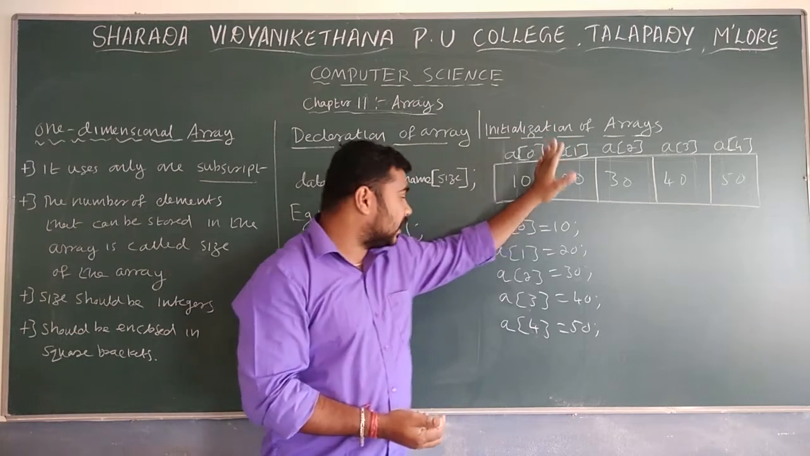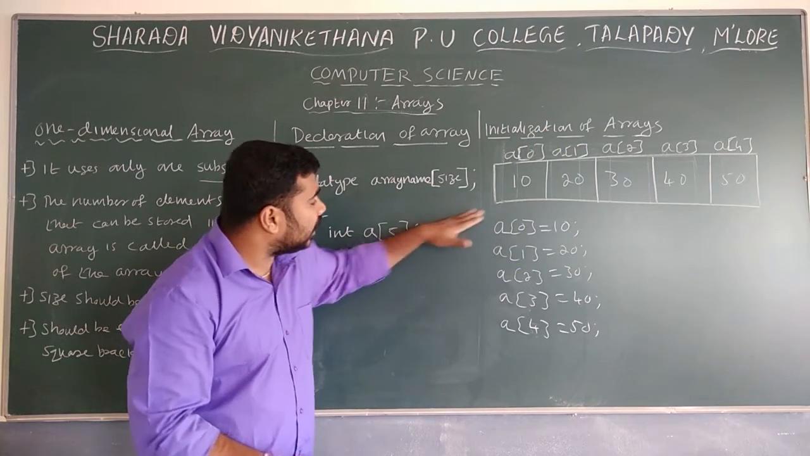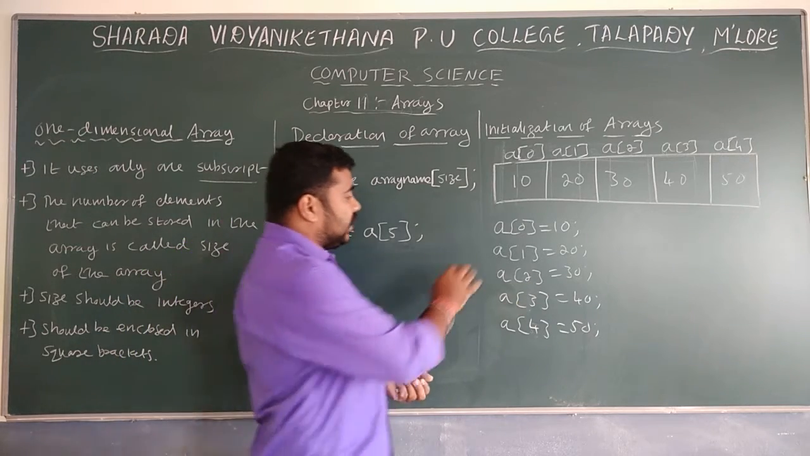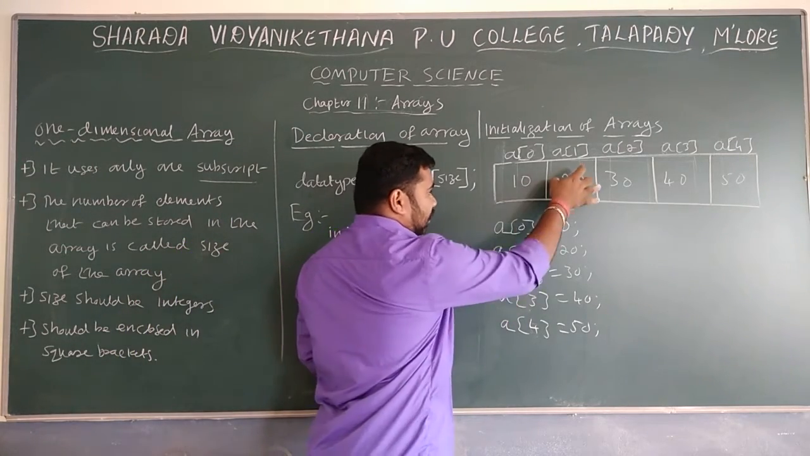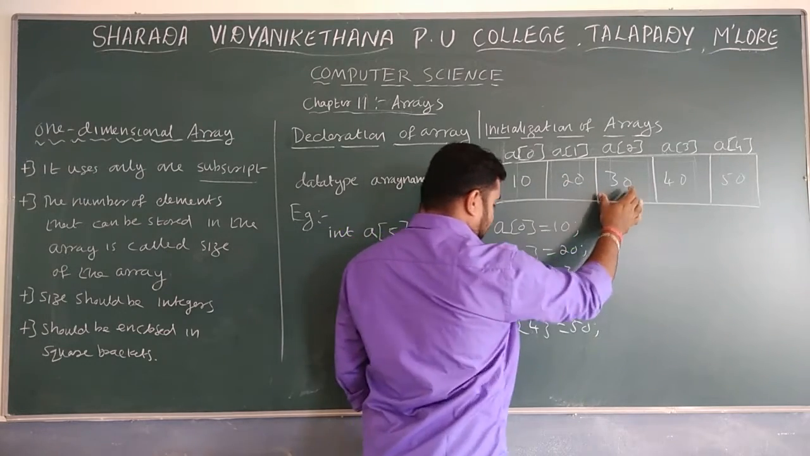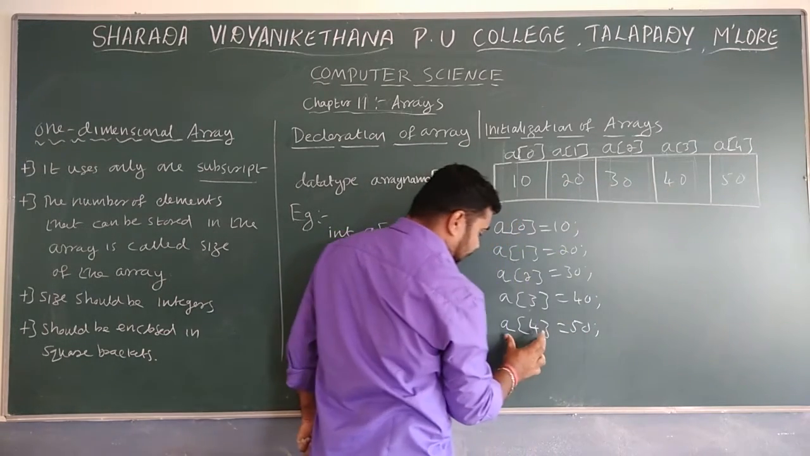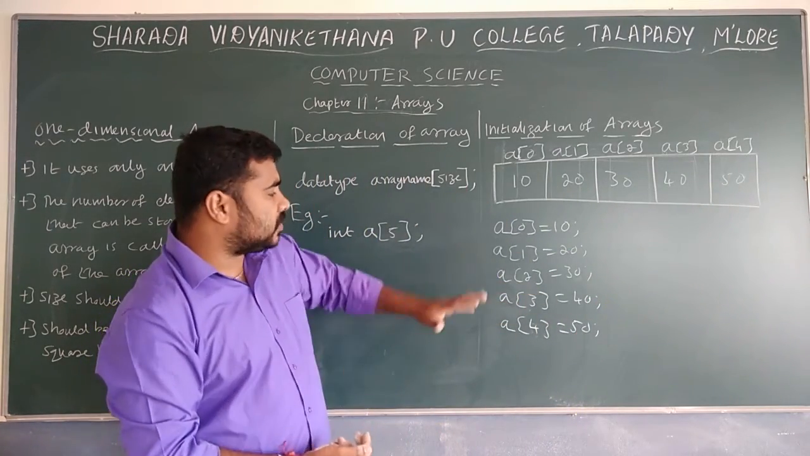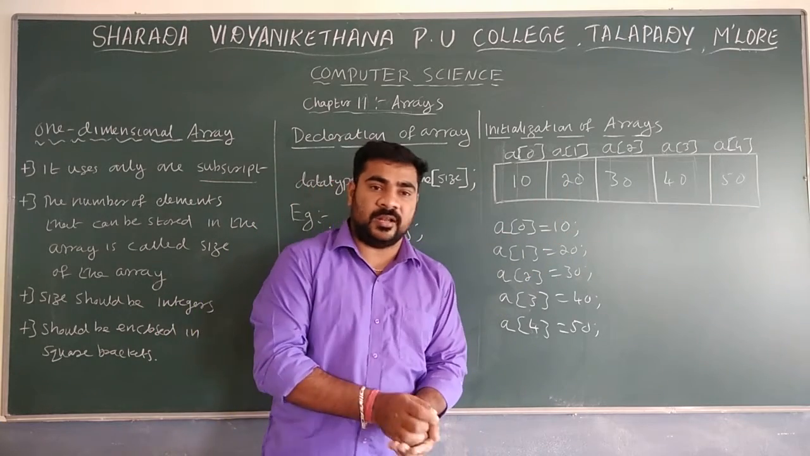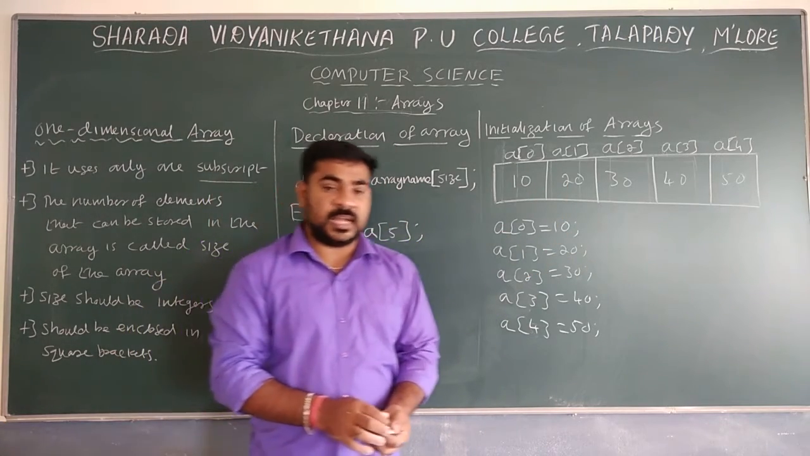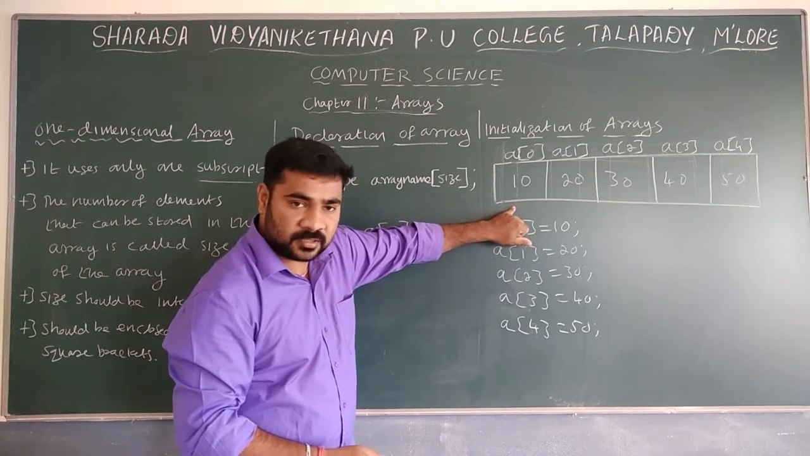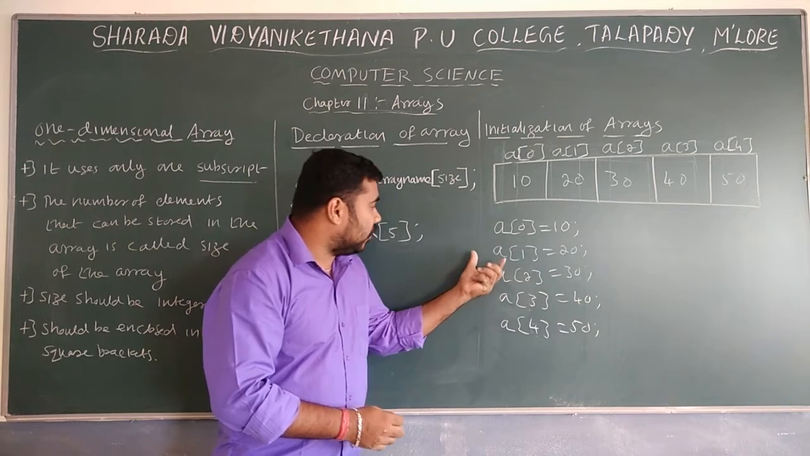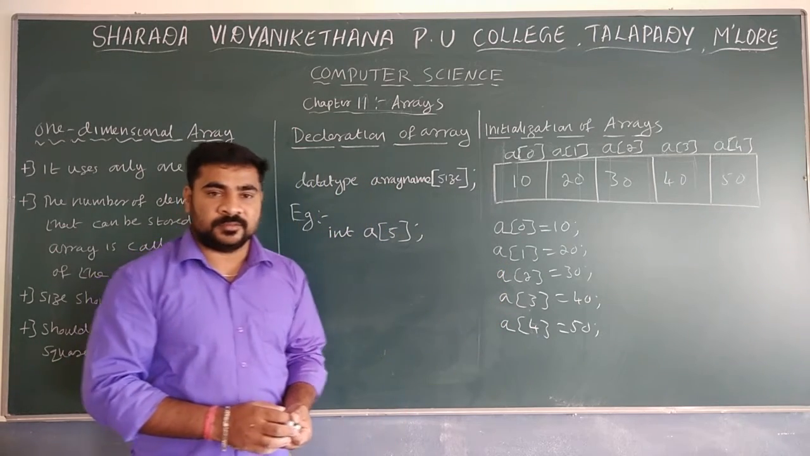After creation, we initialize the values like this. So a of 0 is 10, a of 1 is 20, a of 2 is 30, a of 3 is 40, and a of 4 is 50. Like that, we can assign the values. This is one method of initializing the values. Next we will move to one more type of initialization.